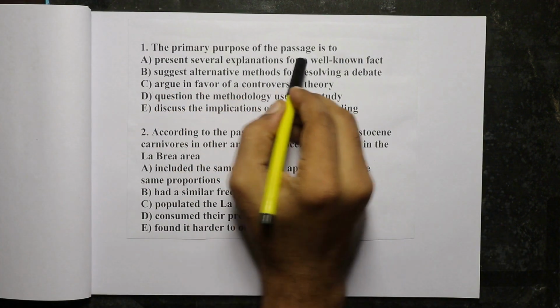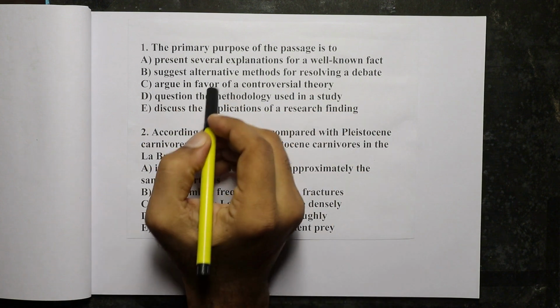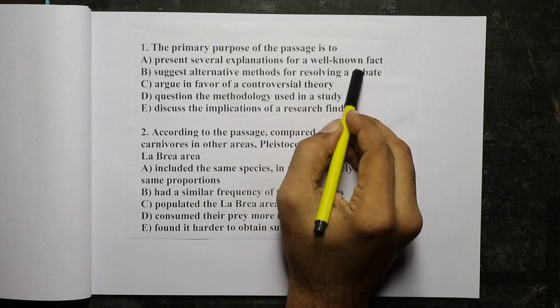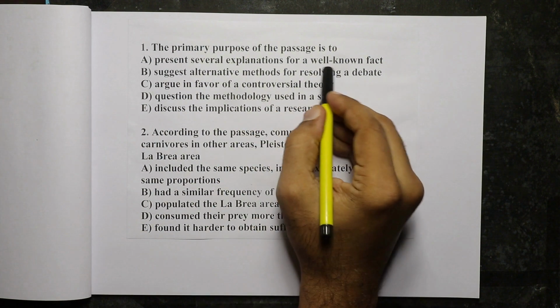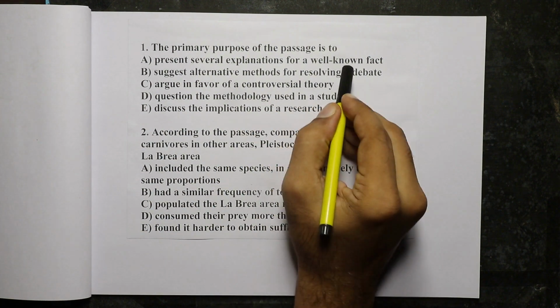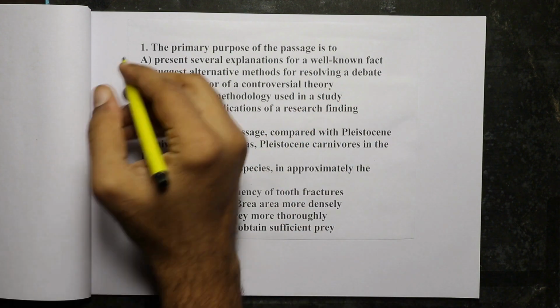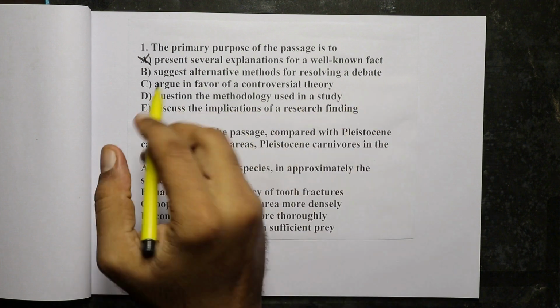The primary purpose of the passage is to do what? Look at option A. Present several explanations for a well-known fact. Now, it is not a well-known fact. That is, high tooth breakage frequency is not a well-known fact. Hence, A is wrong.